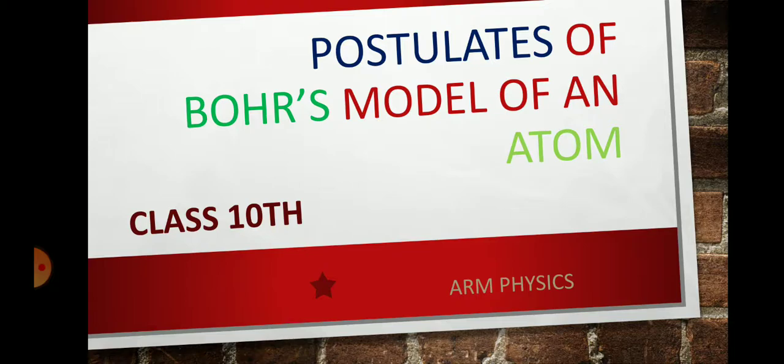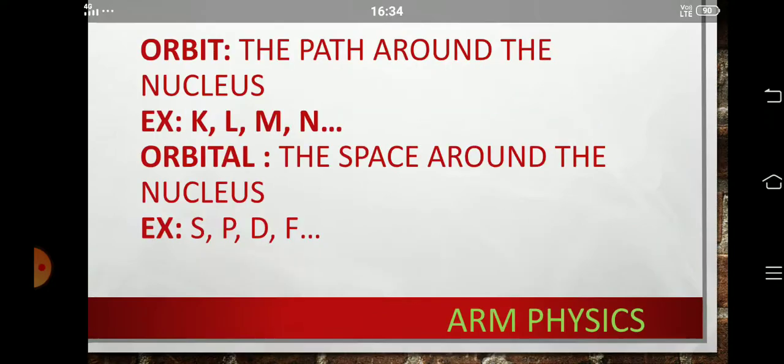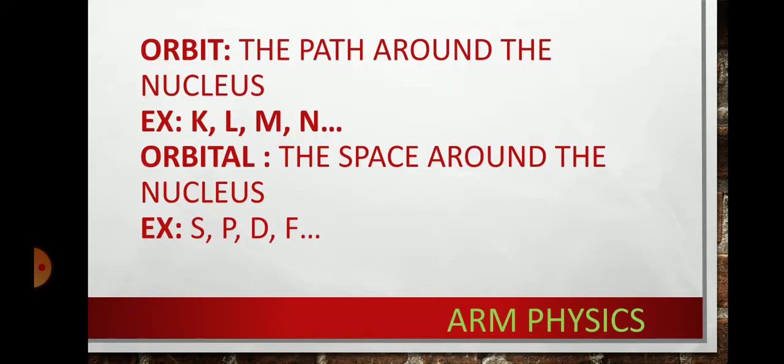Yes, in this video you are going to discuss postulates of Bohr's model of an atom. On the basis of your previous knowledge, let us try to understand the terms related to an atom. Orbit, the path around the nucleus represented by the letters K, L, M, N, etc. Orbital, the space around the nucleus represented by the small letters S, P, D, F, etc.